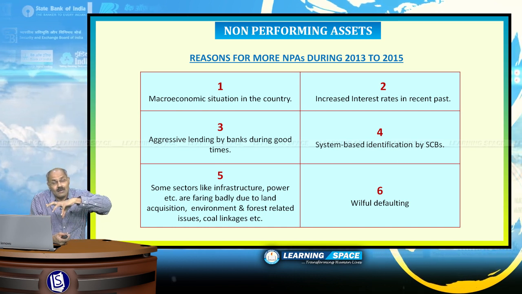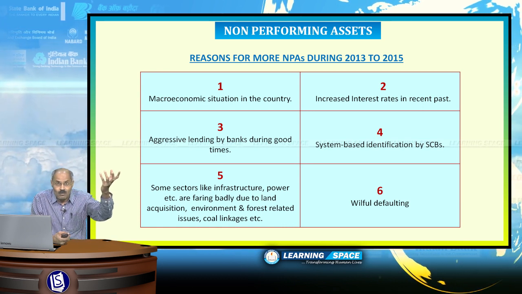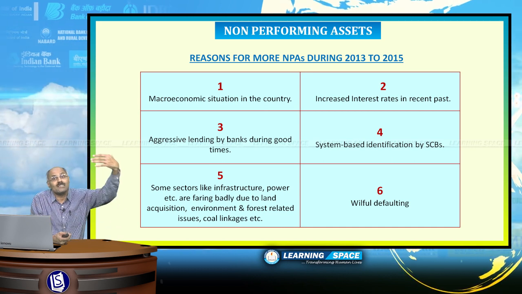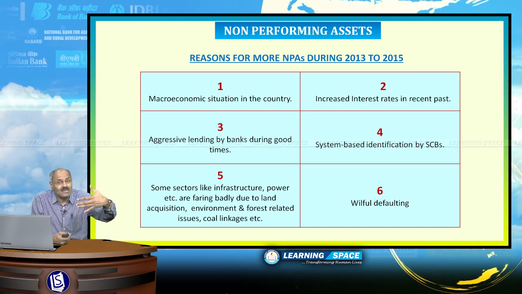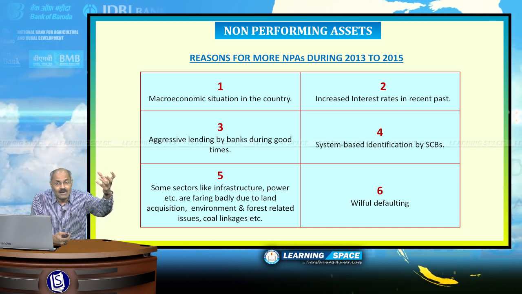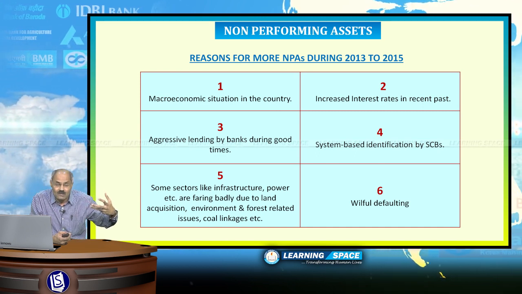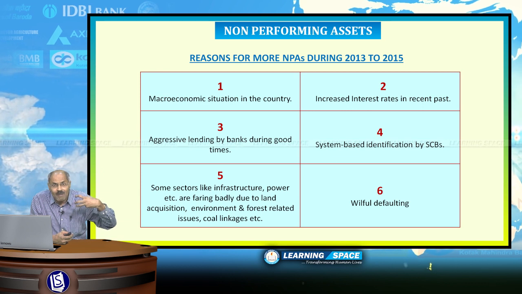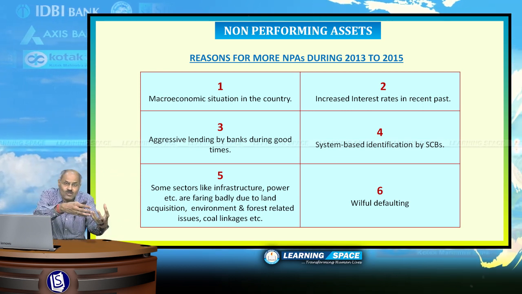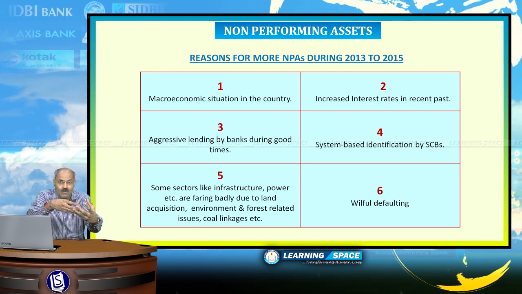Second is increased interest rates in the past. When the interest rates were high, probably customers might have borrowed, and now they are not able to service the loan. Third point is aggressive lending by banks during good times. Banks might have lent without looking at the creditworthiness of the customer, whether this customer will pay back to the bank or not. If banks are giving loans to customers without looking into creditworthiness, then probably there is a reason for more non-performing assets.